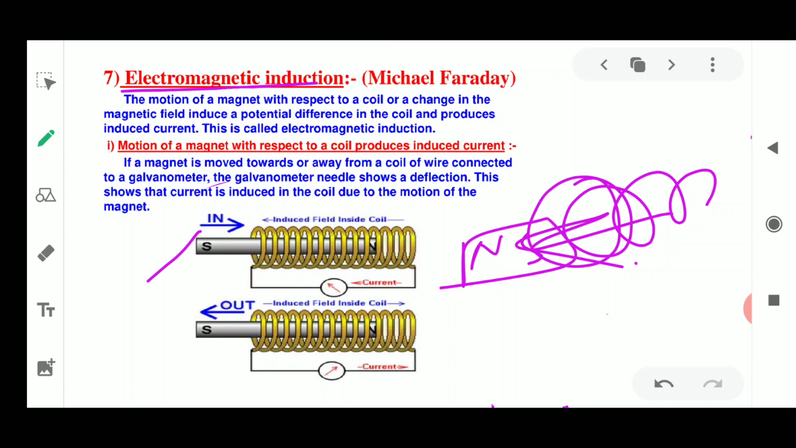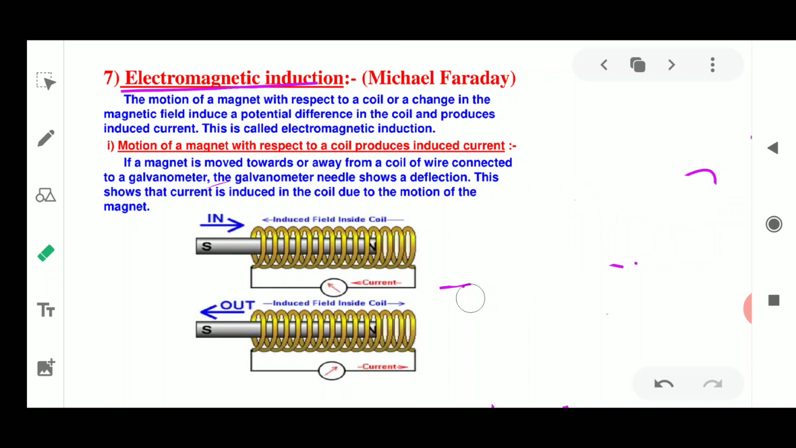Both the things are possible, but it is not very practical to move the complete setup of the solenoid. So we keep the solenoid stationary, and we move the magnet in and out of the loop of the solenoid. So both the things were possible.